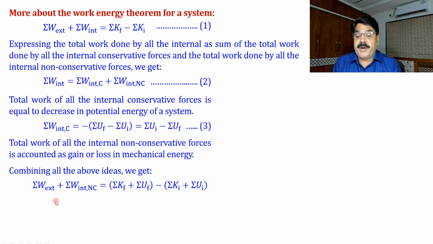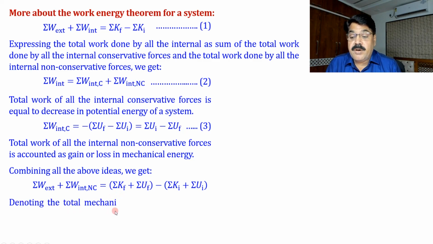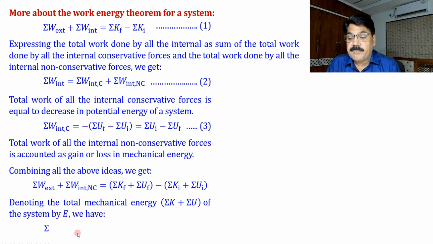So what we are obtaining here: work done by all the external forces plus work done by all the internal non-conservative forces is equal to, if you pay attention here, the total mechanical energy final of the system minus the total initial mechanical energy. So instead of this we can write E final or E initial. We denote the total mechanical energy, summation K plus summation U of a system, by E. We have summation W external plus summation W internal non-conservative is equal to E final minus E initial.